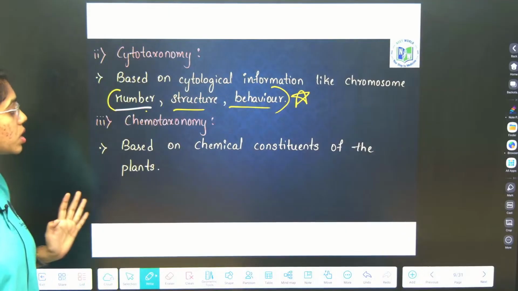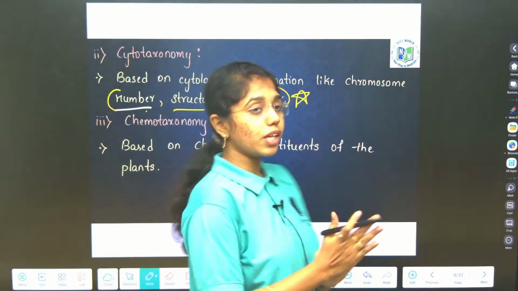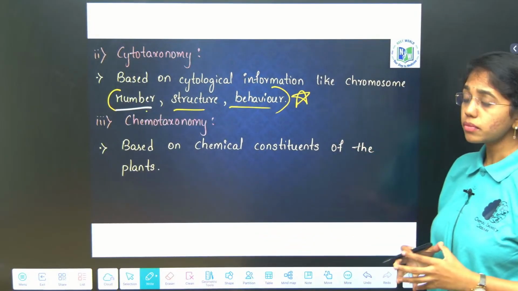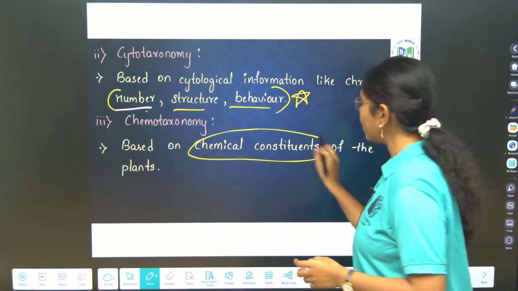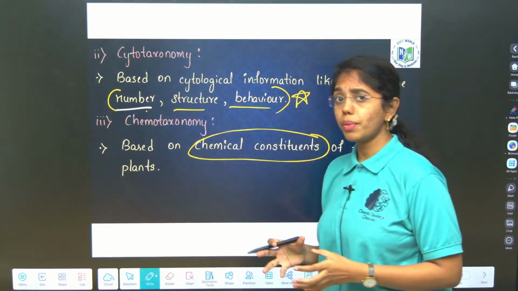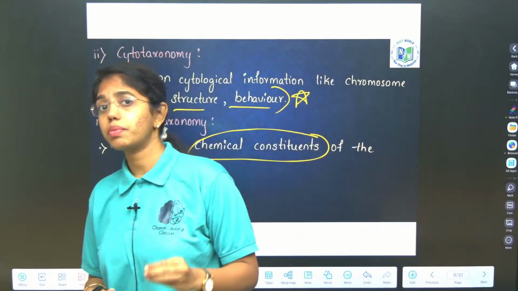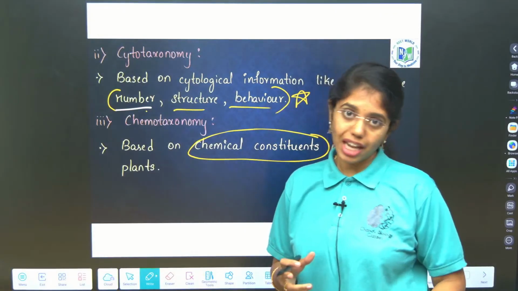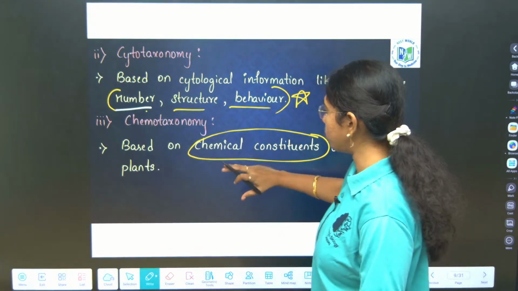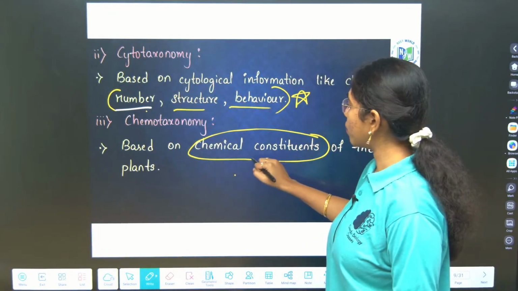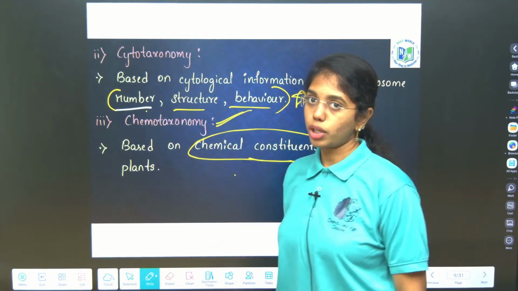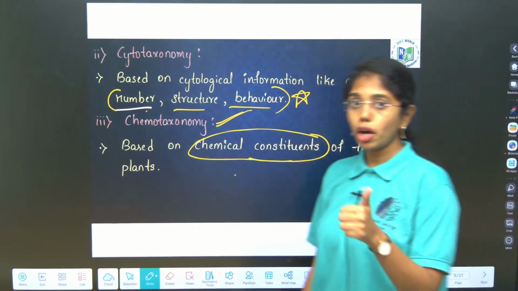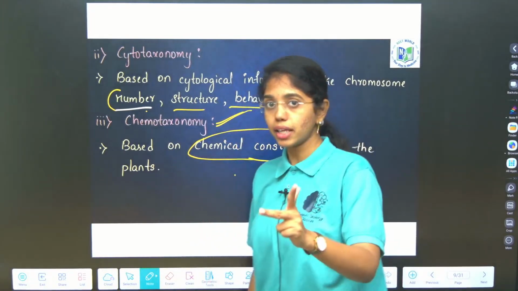After this is chemotaxonomy. Chemotaxonomy is based on what? Based on the chemical constituents of the plants. There are many chemical or cellular constituents present in each cell, be it primary metabolites, secondary metabolites or cellular organelles. All those come under the chemical constituents of the cell, which are addressed under chemotaxonomy. So under branches of taxonomy, what did we learn? Numerical taxonomy or phenetics, cytotaxonomy and chemotaxonomy.